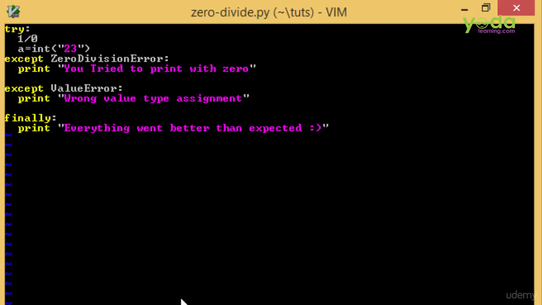If any sort of zero division error is encountered, we also try to catch the value error exception as well. And here I have tried to print that wrong value type assignment. And in the finally block, everything went better than expected. So how it actually works is, you have a try, you have a catch, and you have a finally. Once you encounter an exception in try, it jumps to the catch block. And whether you go through that catch block or you don't, the finally block is bound to be executed. So let's take this example and try to execute it.